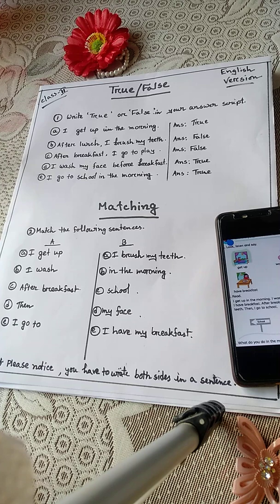Today I am present in front of you with your study, and now let's talk about our study. Today we are going to have a class on English. Hopefully most of you have received the half-yearly examination syllabus. If you look into the syllabus carefully, you will find an item named scene comprehension.